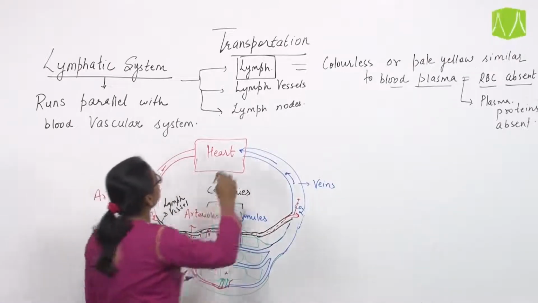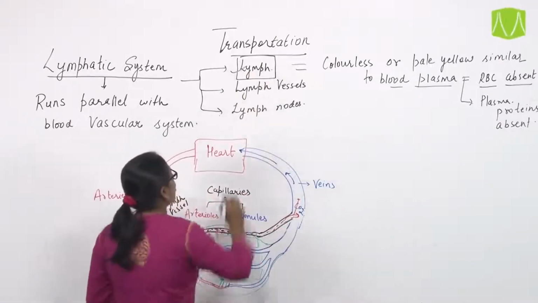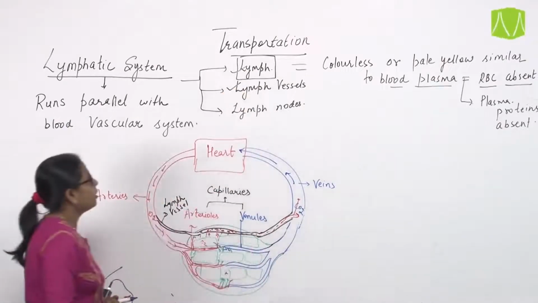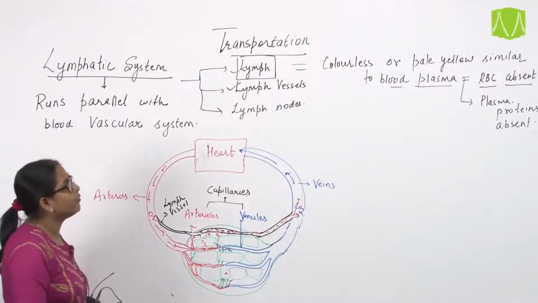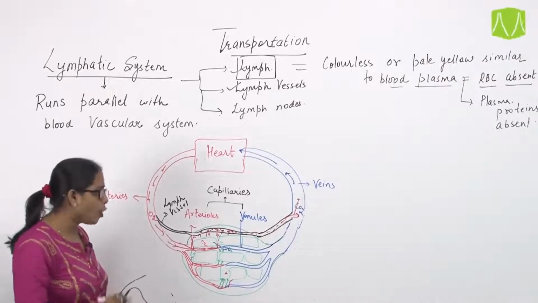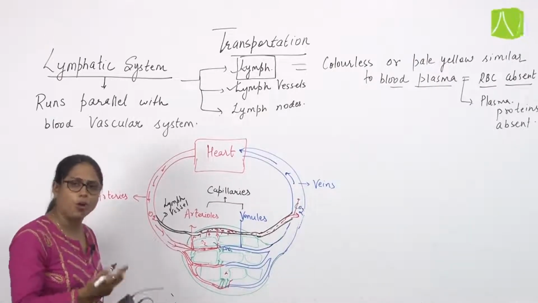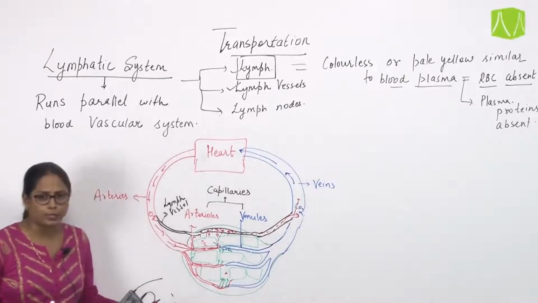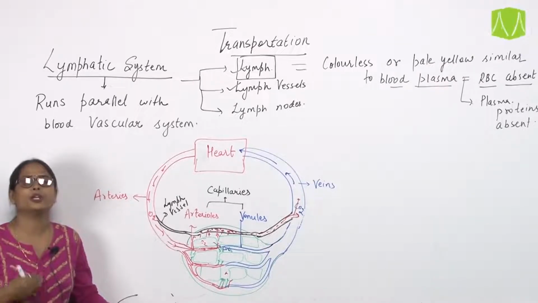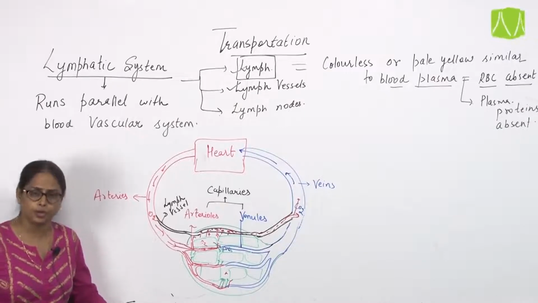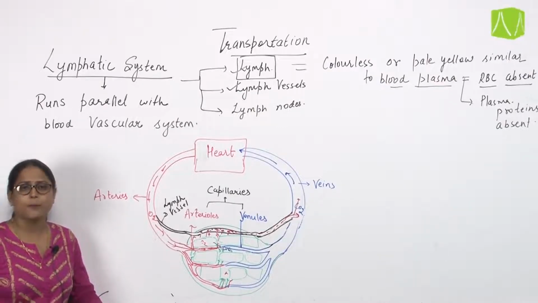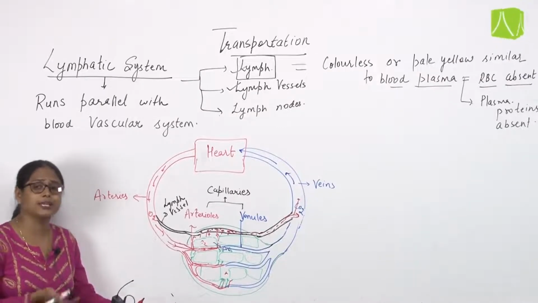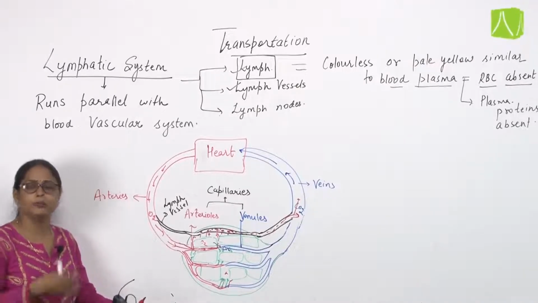So we have discussed lymph and also the lymph vessels. That means the lymph is a fluid formed only from the blood components, but it does not contain RBC and also plasma protein, but it may contain various important substances. Maybe it is nutrient, maybe gaseous substances, maybe excretory waste, or hormone, mineral, vitamin.